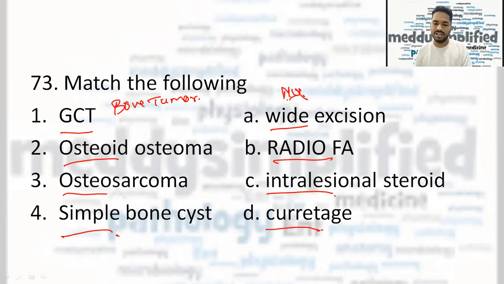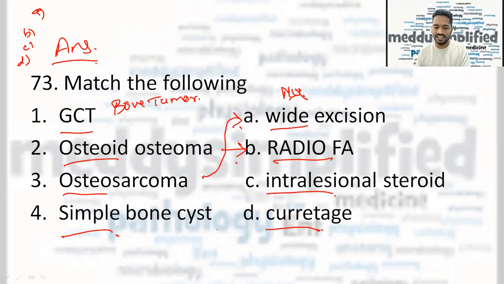So you were asked to match the following, with the options A, B, C given with different permutations and combinations. First, let's match the following and we'll write the correct answer here. So GCT, I will leave it here. Osteoid osteoma is definitely radio frequency ablation. That is what I remember. For osteosarcoma, we do wide excision. For bone cyst, we do intralesional steroid.